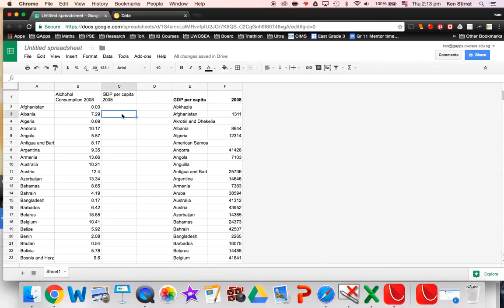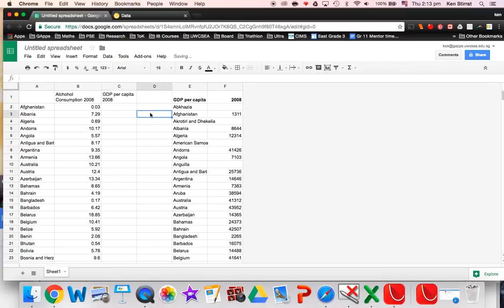Now this can get really messy because I can't just copy and paste the whole of this column over here because it'll be out of alignment. I need Argentina's alcohol consumption to match with Argentina's GDP per capita. And rather than just copying and pasting across, like there's 190 of those to do, that would be so tedious.